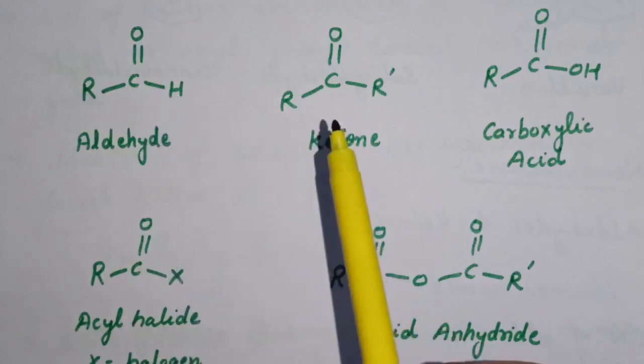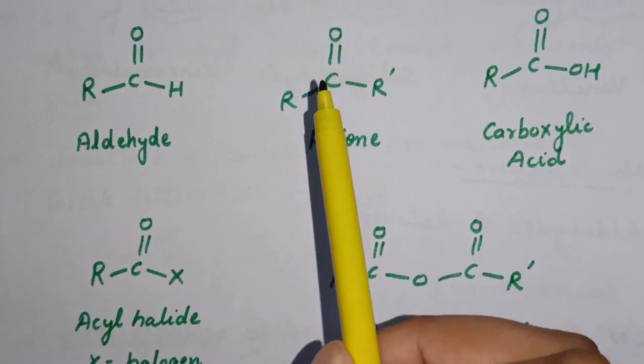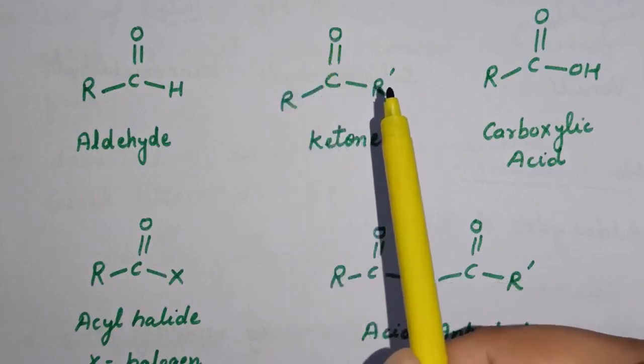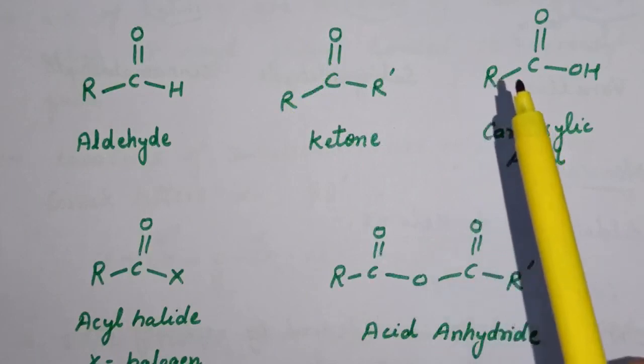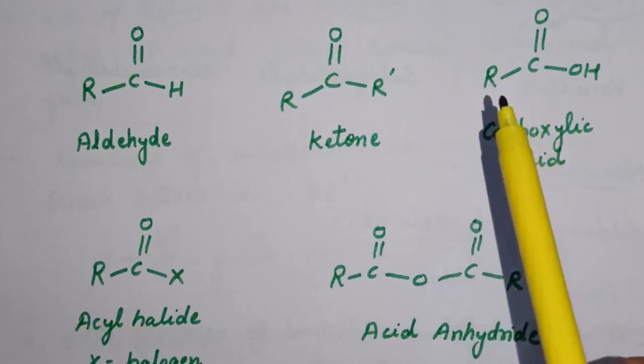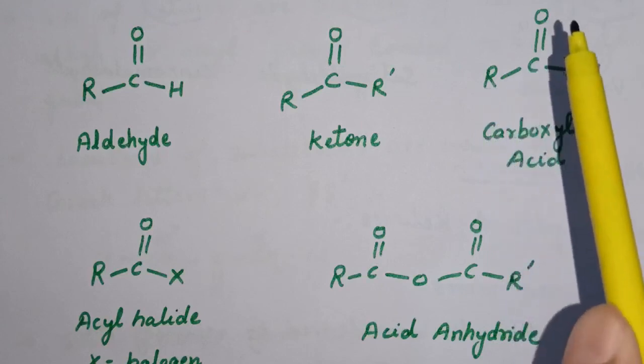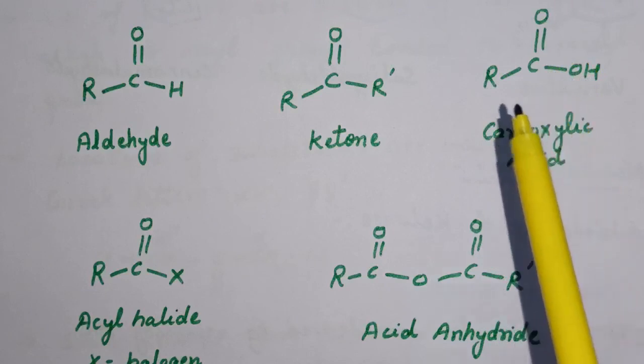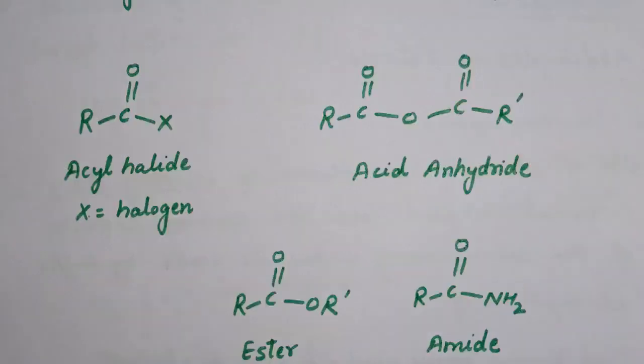While in ketone, this carbon double bond oxygen is attached to two carbon atoms. Third is carboxylic acid. Now here the carbonyl compounds in which carbonyl is bonded to oxygen are known as carboxylic acid, and these are the derivatives of